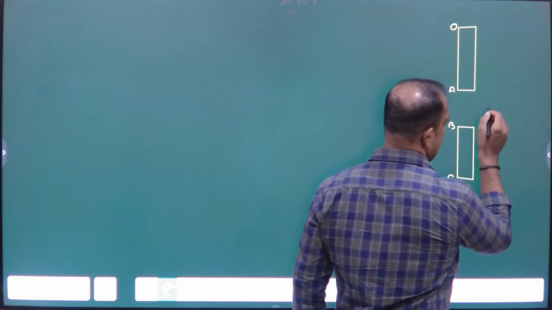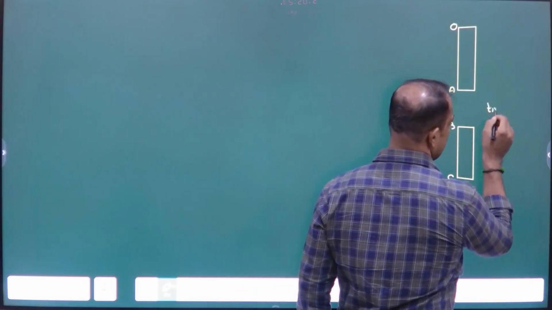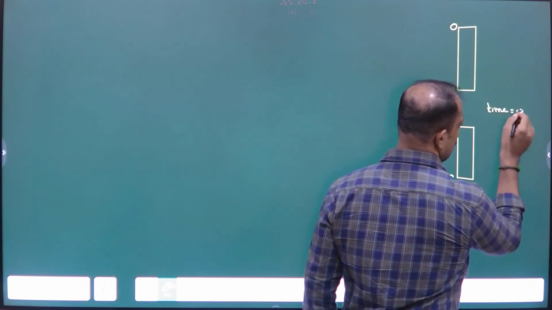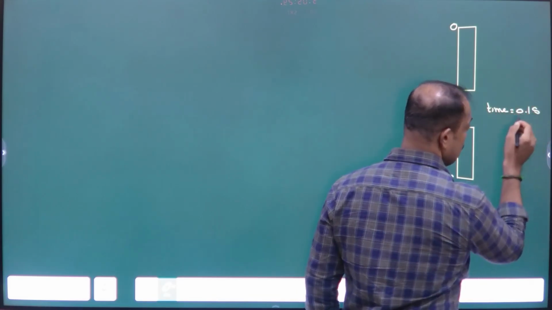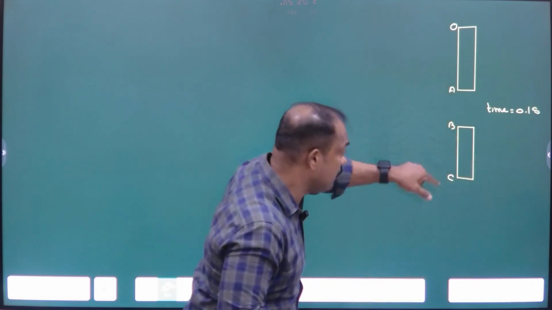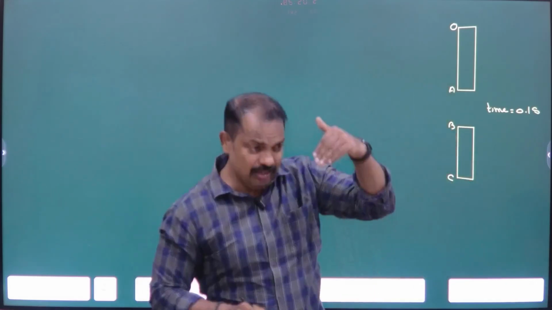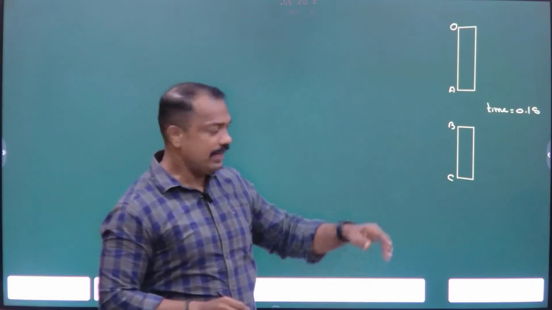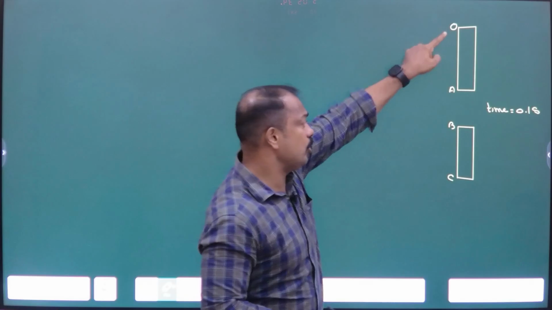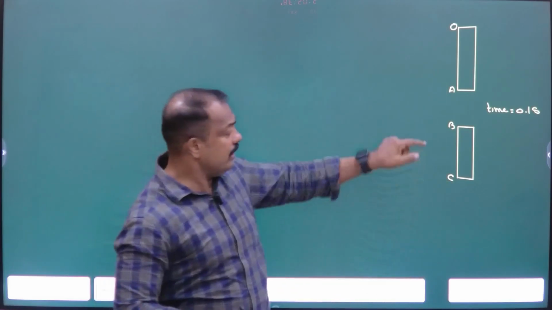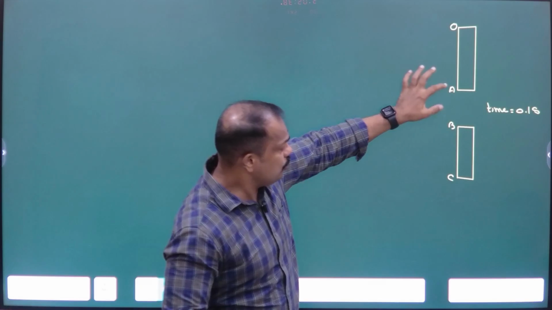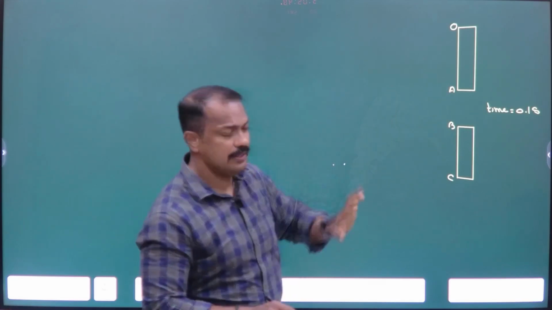So what is the time taken here? This is the time taken by the ball to cross the window. Not the time taken by the ball to reach O to A. Only the time taken by the ball to cross A to B.